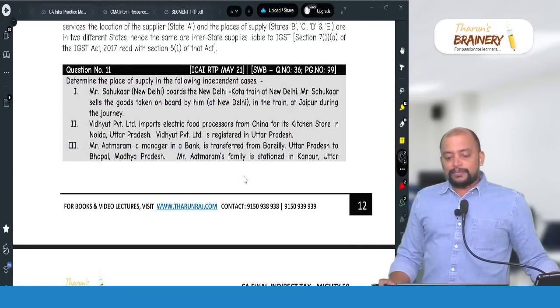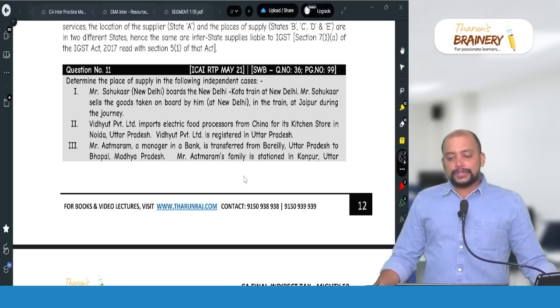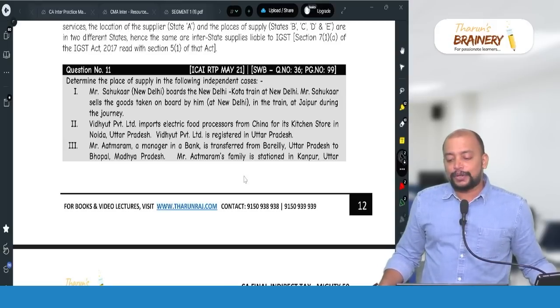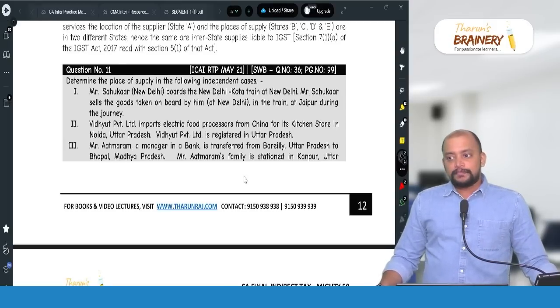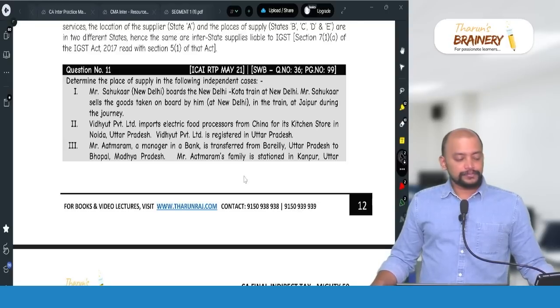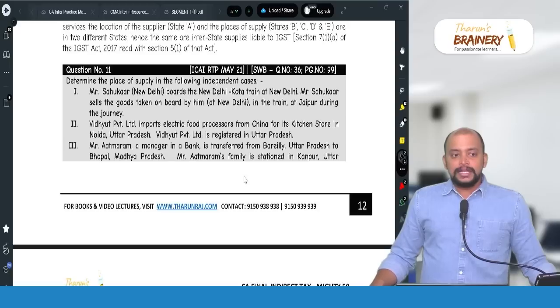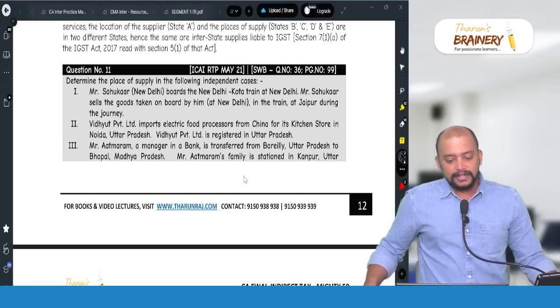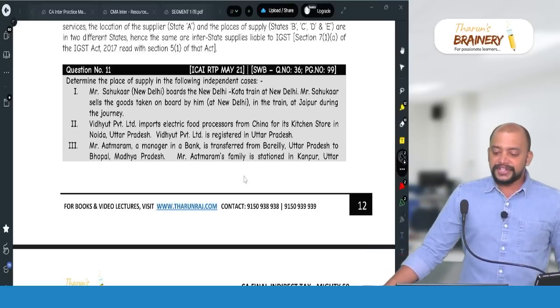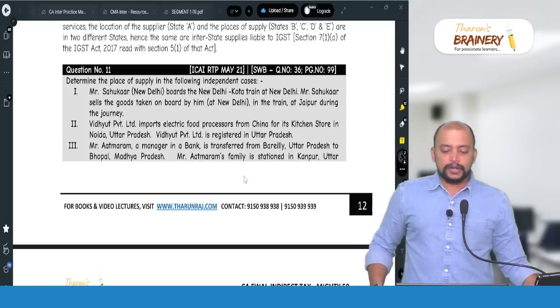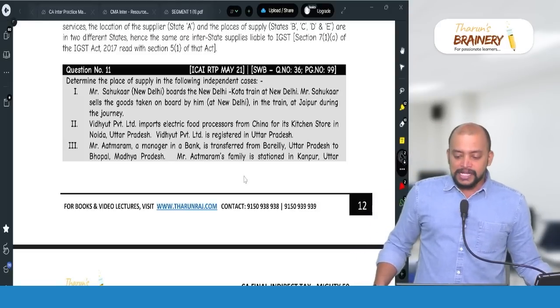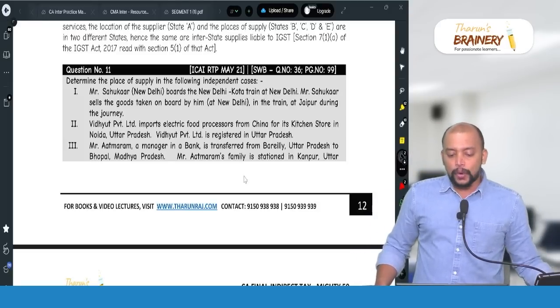Then question number 11, this is also on place of supply only, page number 99. Determine the place of supply in the following independent cases. Mr. Shaukar, registered, boards the New Delhi Kota train at New Delhi. Mr. Shaukar sells the goods taken on board by him in the train at Jaipur during the journey.